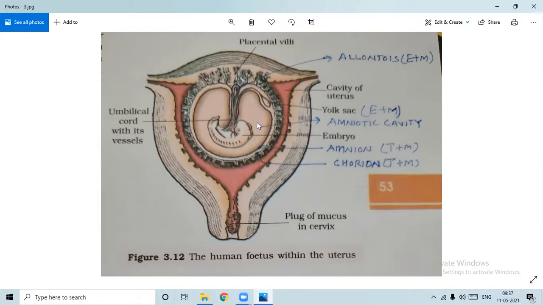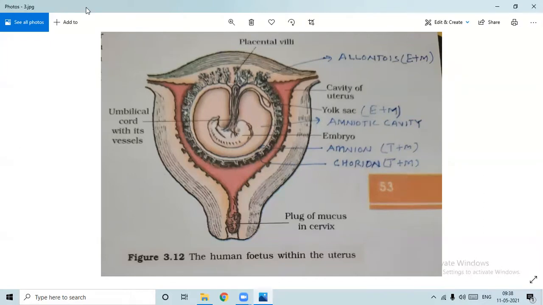So this is the technique. The fluid is taken up through a syringe, and then the sex of the child is made known. And if it is a girl, a female, then it's getting aborted. So in order to prevent this, the hospitals are given the instruction that they are not supposed to do so, right? Okay, so now again come to the diagram.